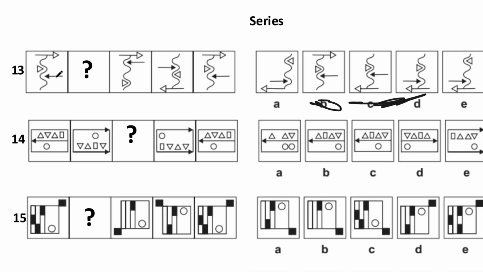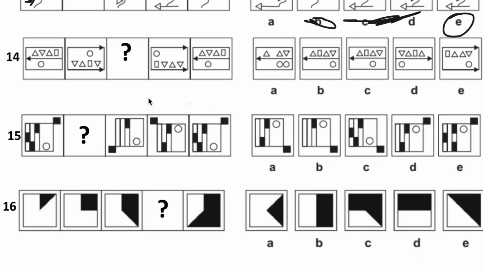And then where's this arrow going to be? The arrow is going down, so it's going to be here, and since this has to be in the middle, this arrow is in the wrong place. This squiggly line is in the middle of the arrow.